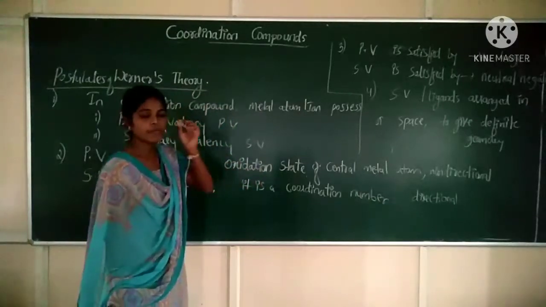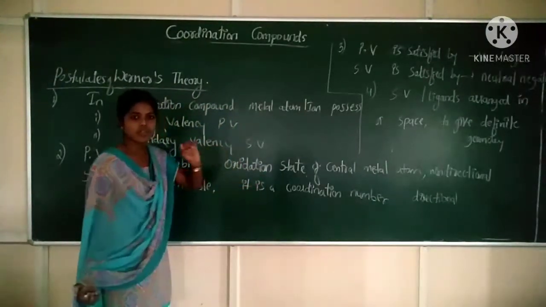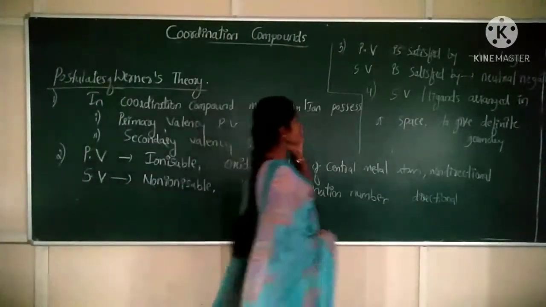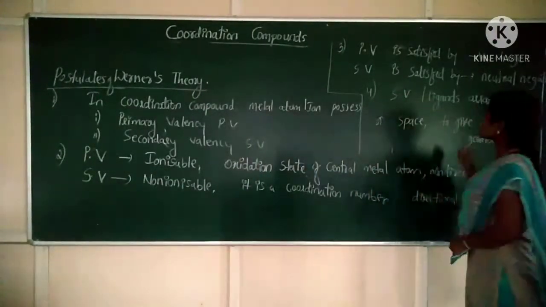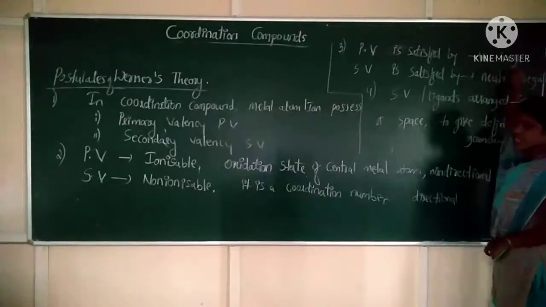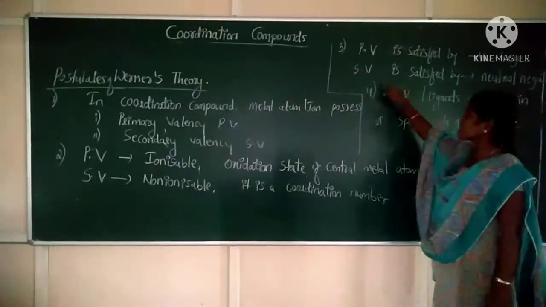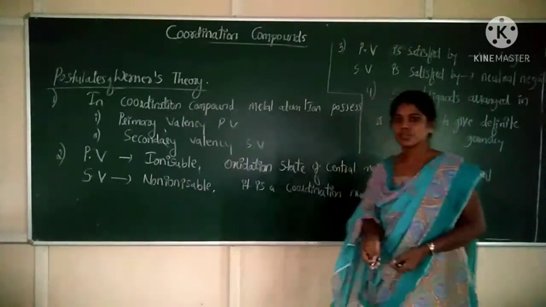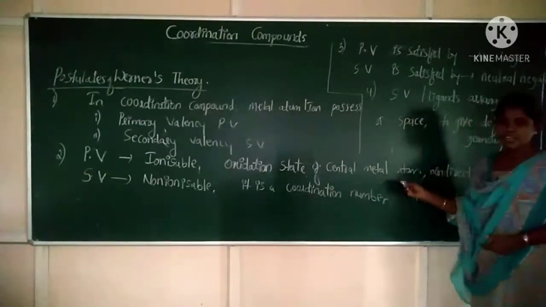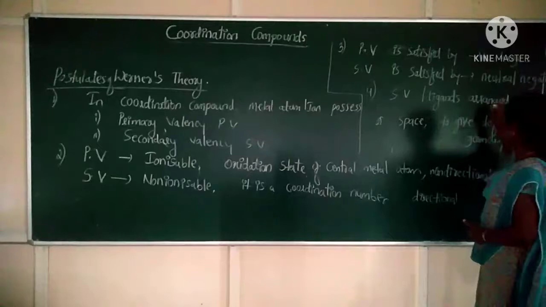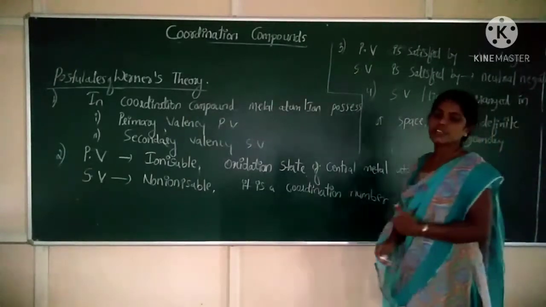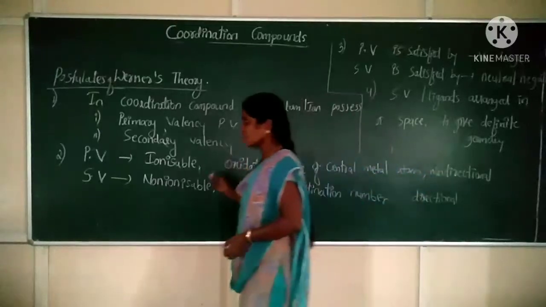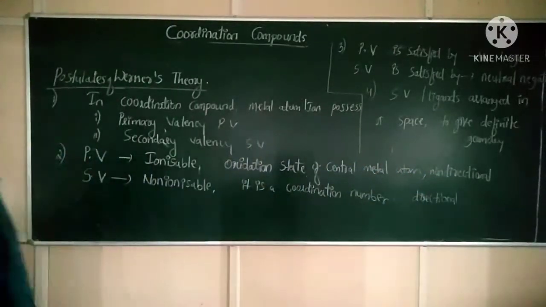Third, primary valency is satisfied by negatively charged species, whereas secondary valency is satisfied by neutral molecules as well as negative species. Next, the ligands are arranged in space to give a definite geometry.